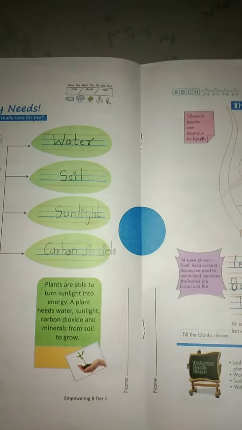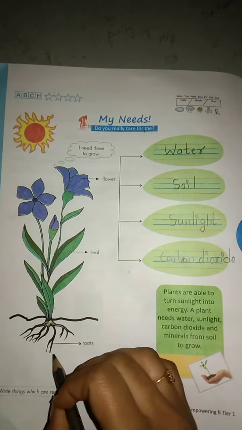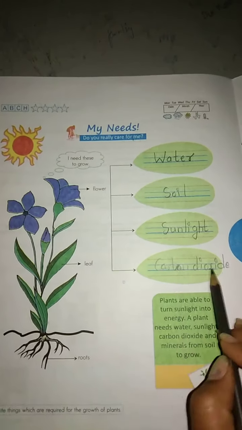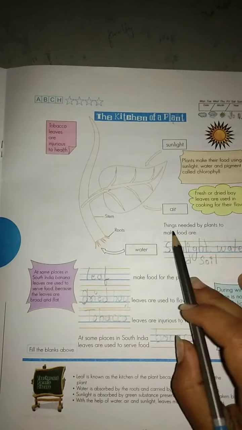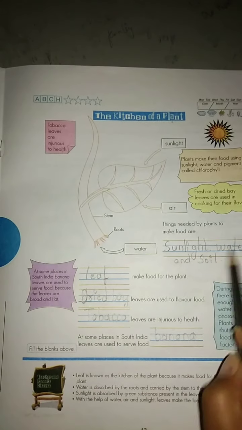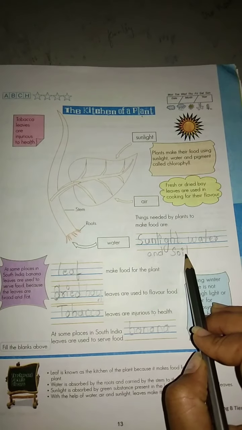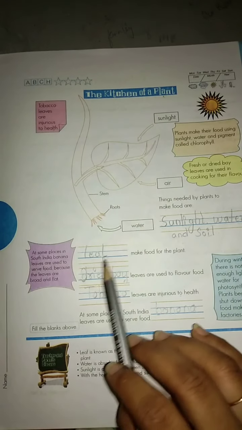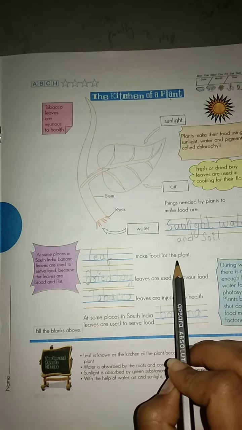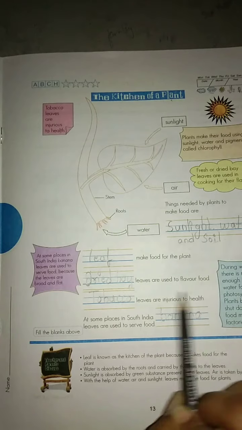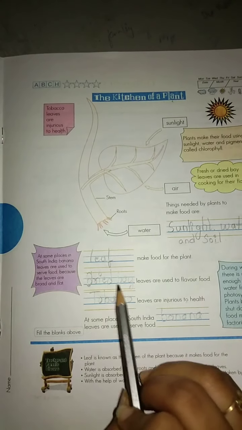Next, what all did we study today? To grow the plants we require water, soil, sunlight and carbon dioxide, right? And what all do the plants need to make food? Sunlight, water and soil, as well as carbon dioxide, right? Which dash makes food for the plants? Leaf makes food for the plants. And which leaves do we use for flavor purpose?